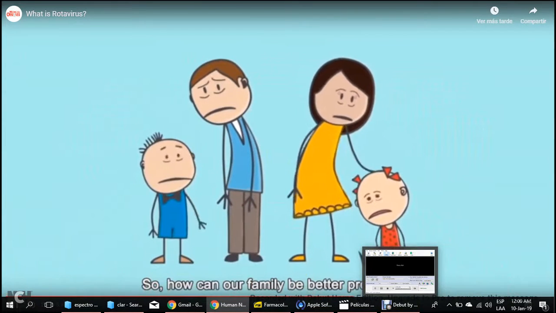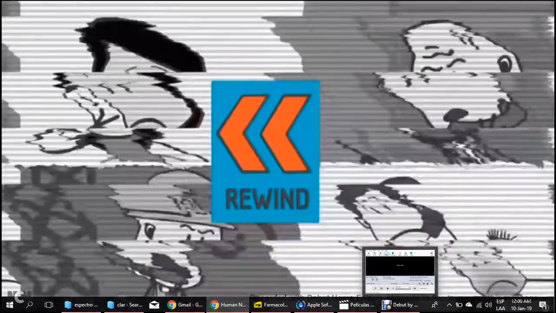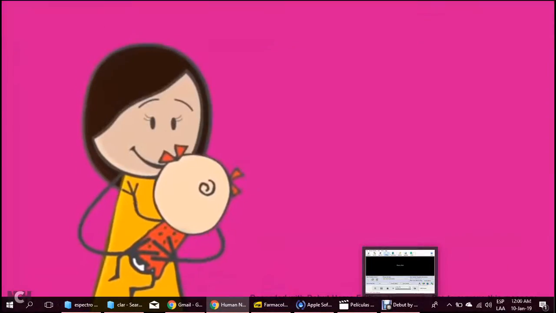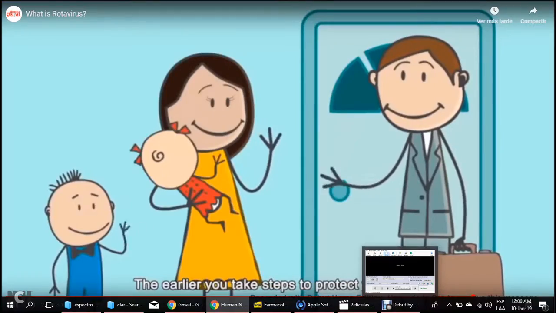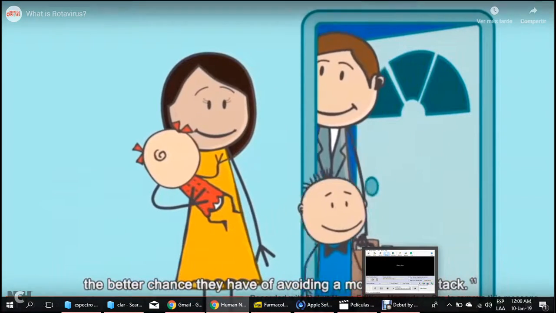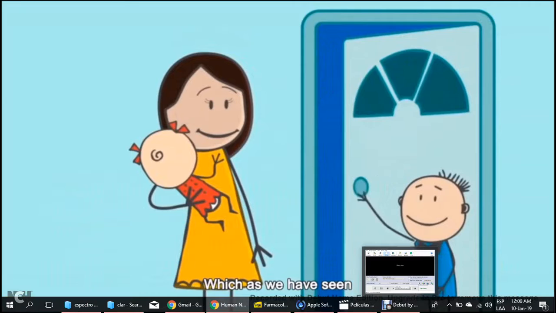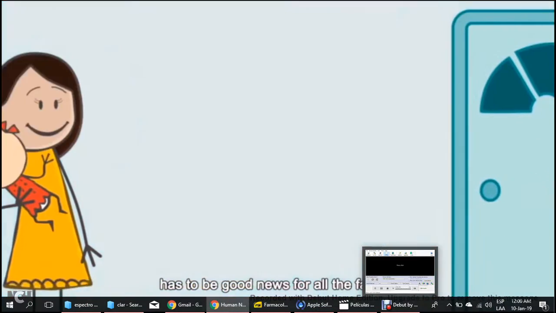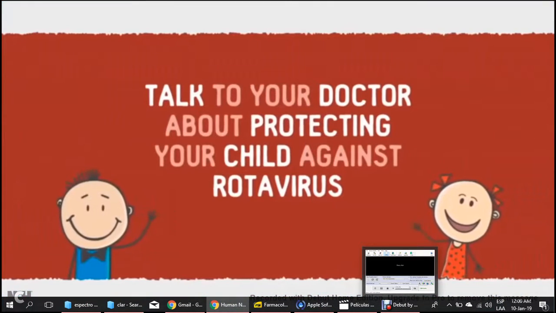So how can our family be better protected? The most effective method, the earlier you take steps to protect your child, the better chance they have of avoiding a more severe attack, which, as we have seen, has to be good news for all the family. Talk to your doctor about protecting your child against rotavirus.